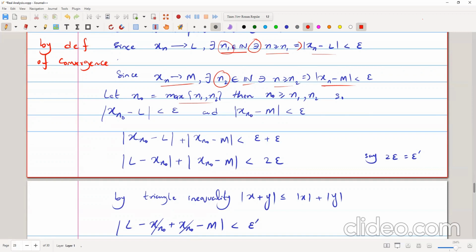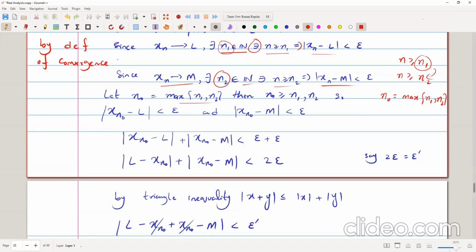Because if n1 is the maximum between n1 and n2 and n is greater than n1, then it is obviously greater than n2 as well.